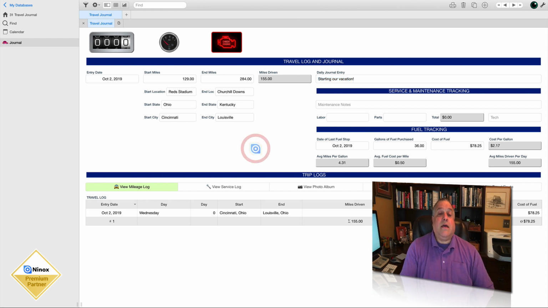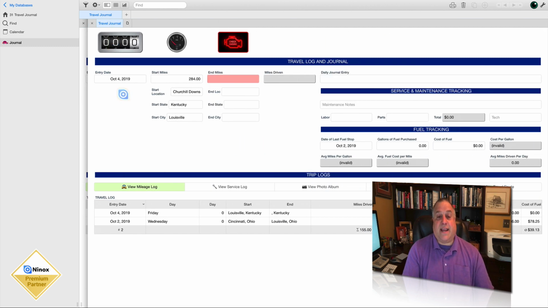And as I said, we're going to use the previous day's journal entry as the starting point for the next day, the jumping off point for that next link in the chain. We are going to add new miles today, and to do that, we're going to click on the odometer. Please note the ending miles, location, city, and state of our journey so far. When I click the odometer to enter the next journal entry in our travel log, yesterday's activities is where we are now beginning. It is now the next day in our trip.